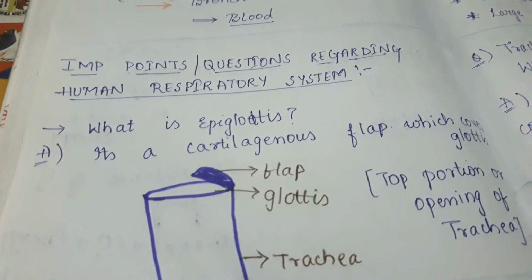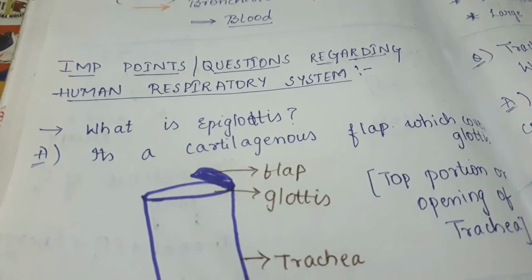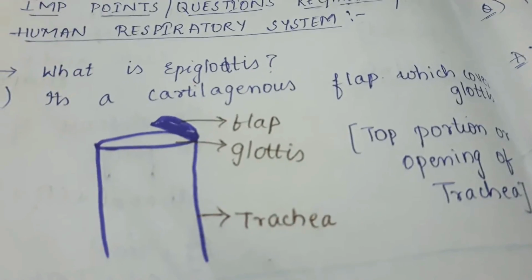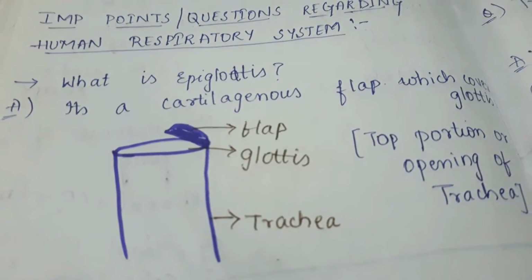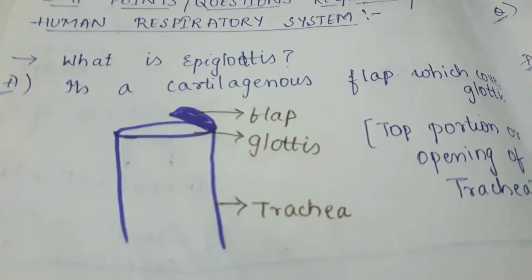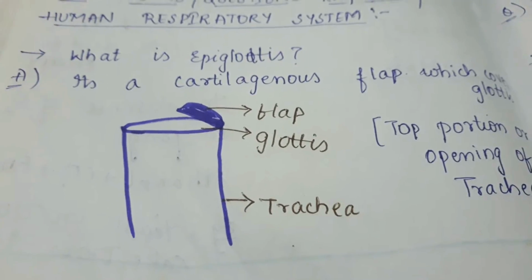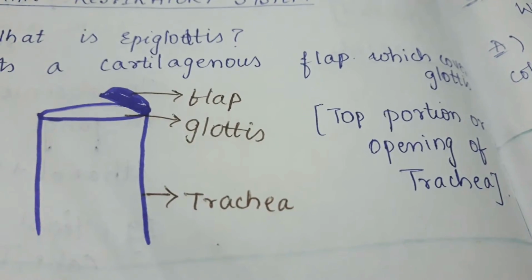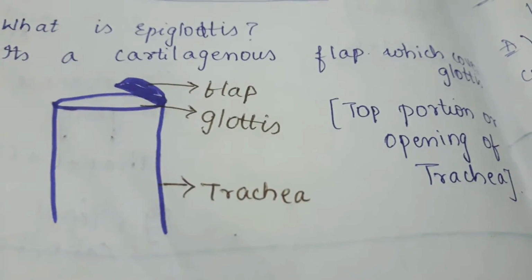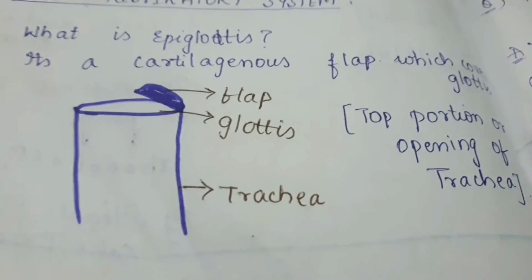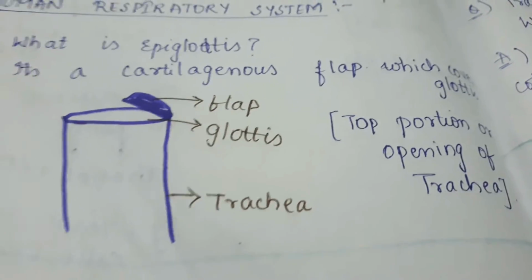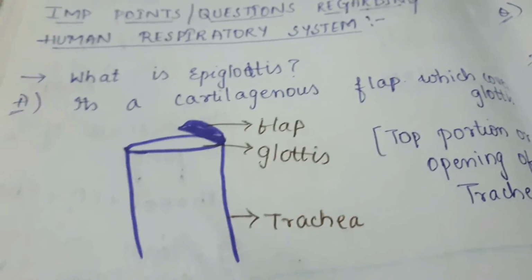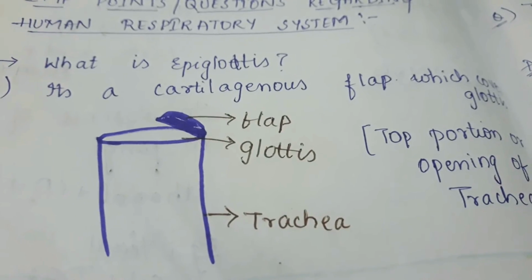Okay. Now I'm going to discuss some important points and questions regarding the human respiratory system. The first one is, what is epiglottis? Ask yourself, what is it? Yes, it's a cartilaginous flap which covers the glottis. Please don't get confused between epiglottis and glottis. Here in the diagram you can see this is the trachea, and the glottis is the top portion, or you can say the opening of the trachea, and that glottis is covered by a cartilaginous flap which is known as the epiglottis. Glottis and epiglottis aren't the same, please just remember this. Okay, so this was the first question.